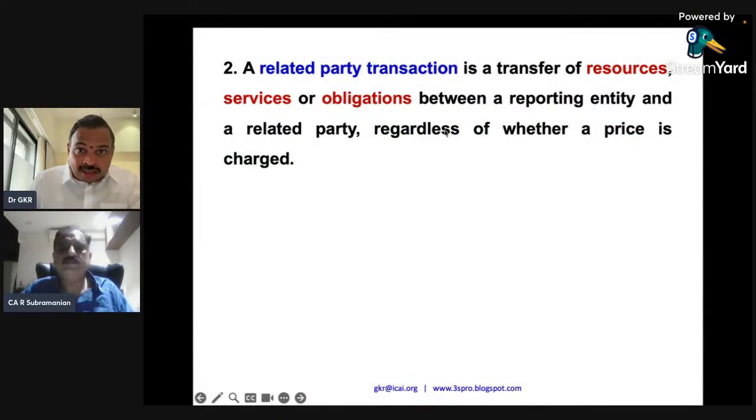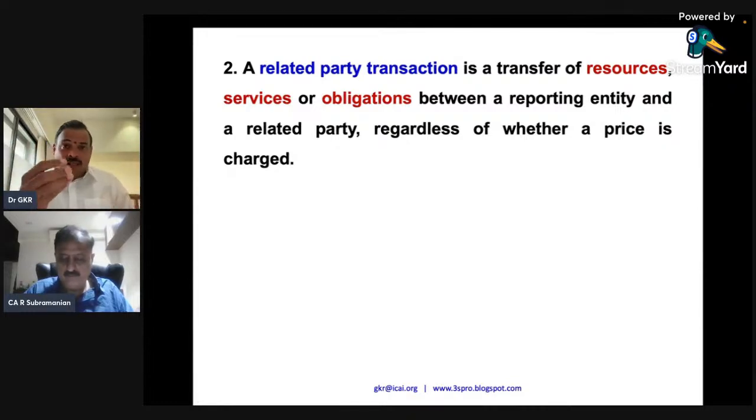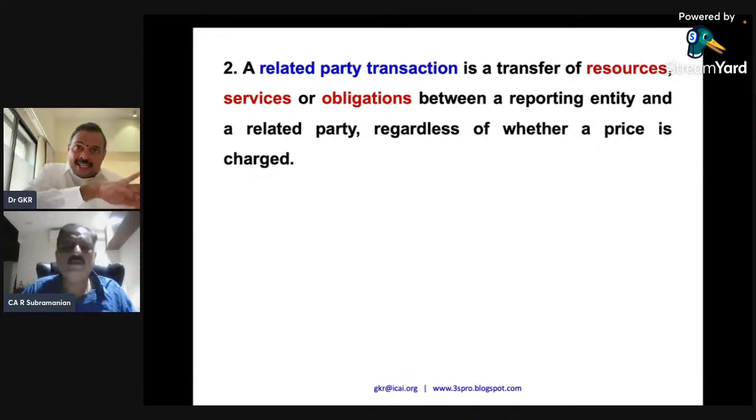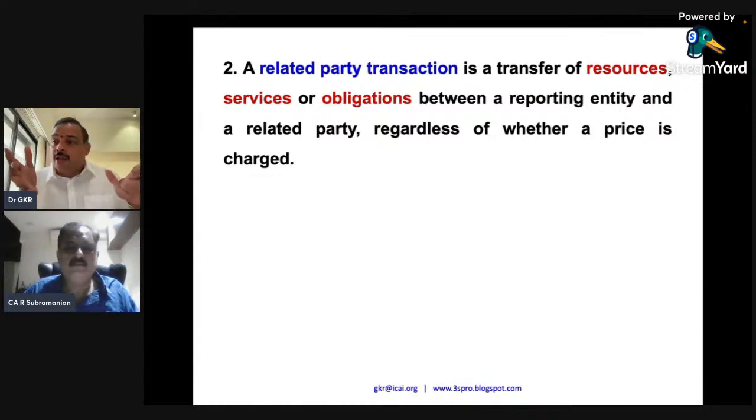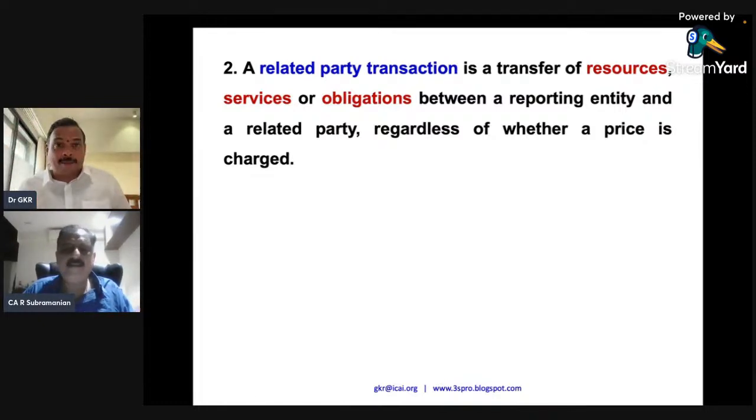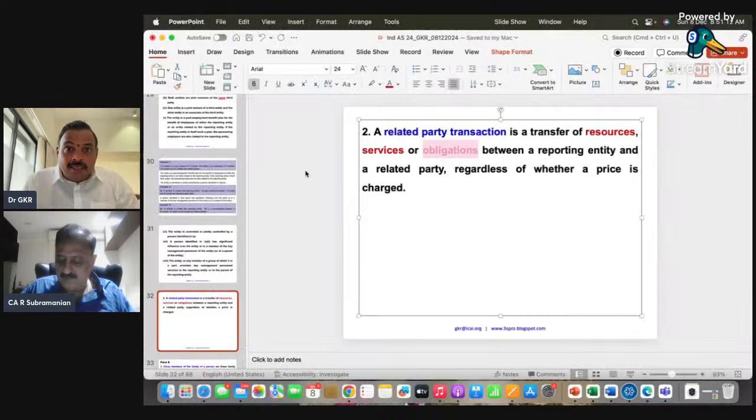The most important point is whether a price is charged or not. Sometimes I may get the money. That is where my good friend RSG was mentioning transfer pricing. Sometimes I may give the resource and get the transfer price for that. I may be compensated for that. Sometimes I will not be compensated. Even then, it is a related party transaction. So a transaction need not be paid for. That is a speciality with respect to related party transactions.